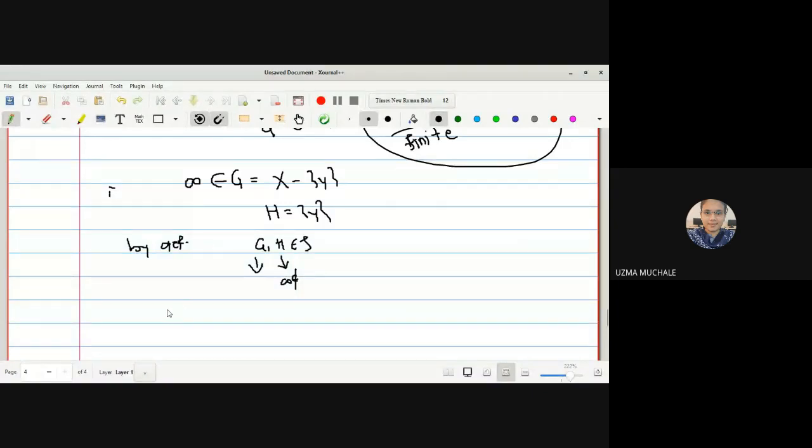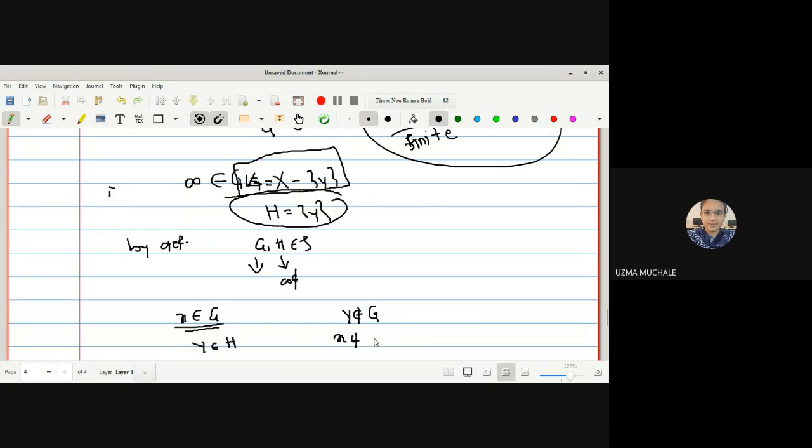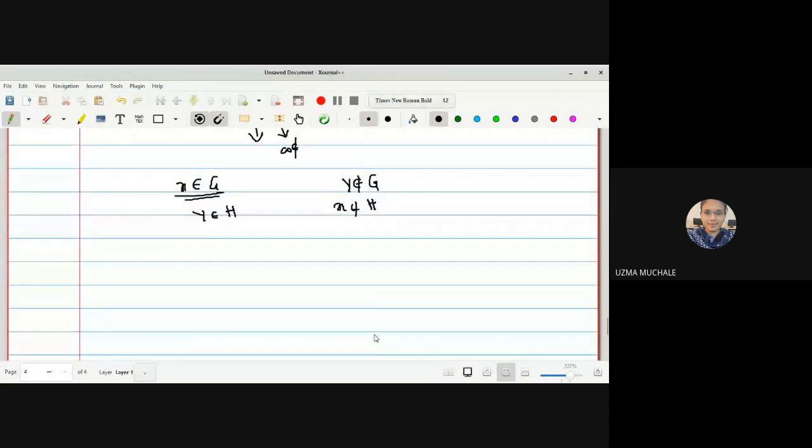Now we have found two different open sets. So now we can say X belongs to G and Y does not belong to G. Why does Y not belong to G? Because we have excluded Y while defining G. And we can say Y belongs to H and X does not belong to H. Yes, ma'am. Now simply what is our aim to show? G intersection H is the empty set.